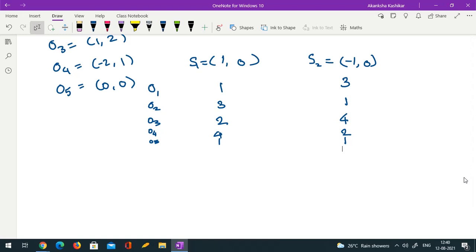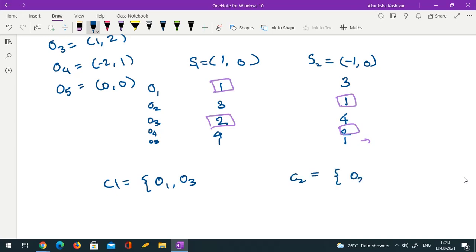Yes, ma'am. Okay. So now I have to locate the smallest distance in each row. So here this is small. Then this, and here I have a choice, so I can choose arbitrarily. So my cluster 1 would definitely have O1, O3. Cluster 2 would definitely have O2, O4. And for O5 we have a choice. So where do you want me to put it? C1. Okay, fine. C1. So I've got one set of clusters, two clusters: O1, O3, O5 in one cluster, O2, O4 in another cluster.